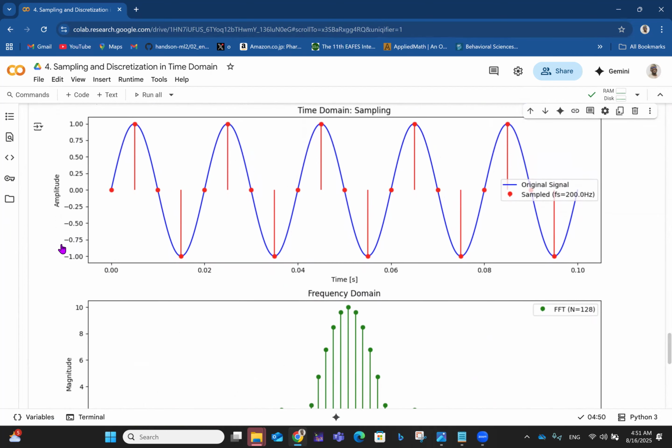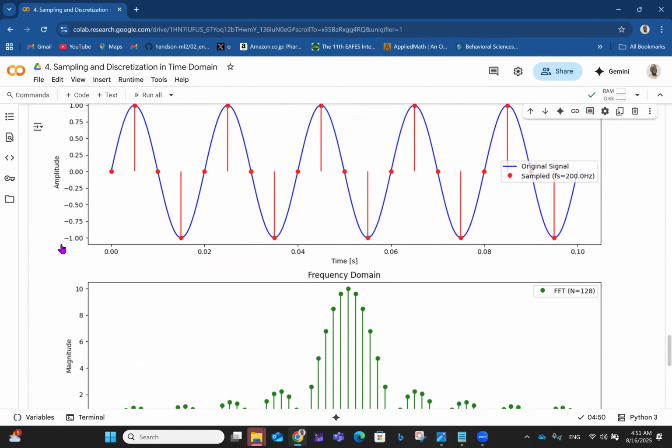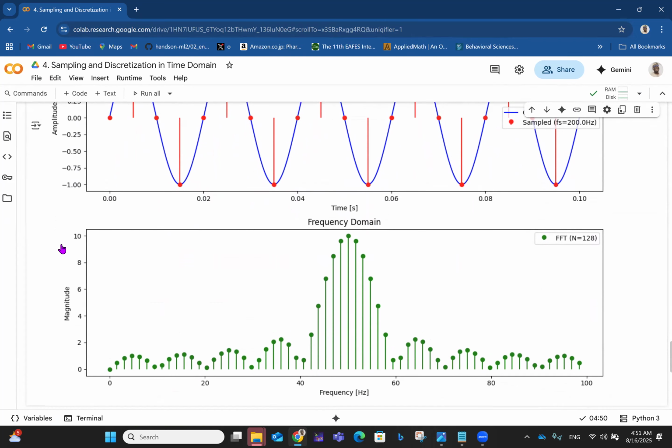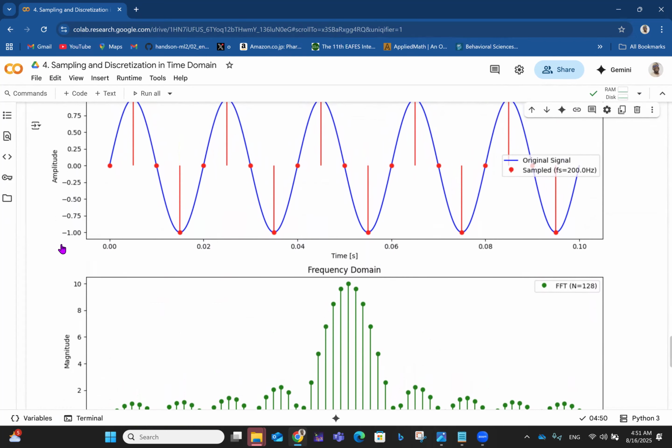This is what is happening in the time domain. I wish I could shrink this better, but this is the minimum shrinking I can do here. What else can I do?